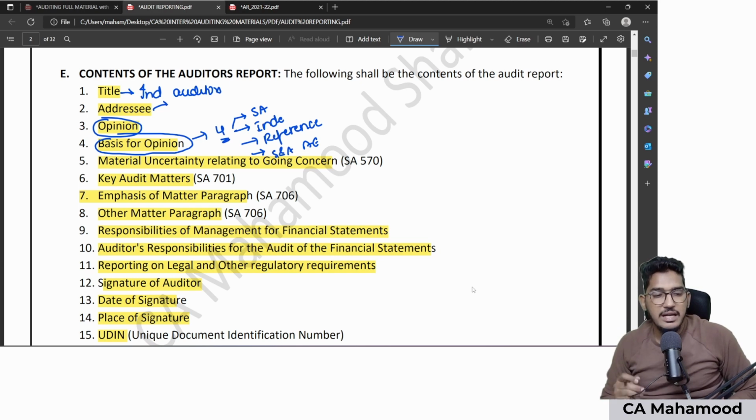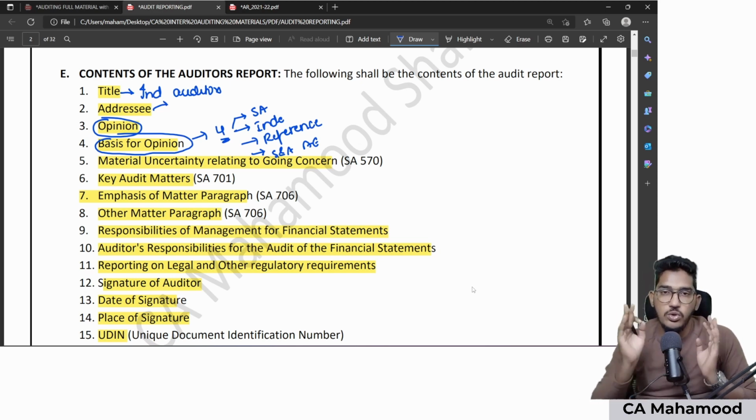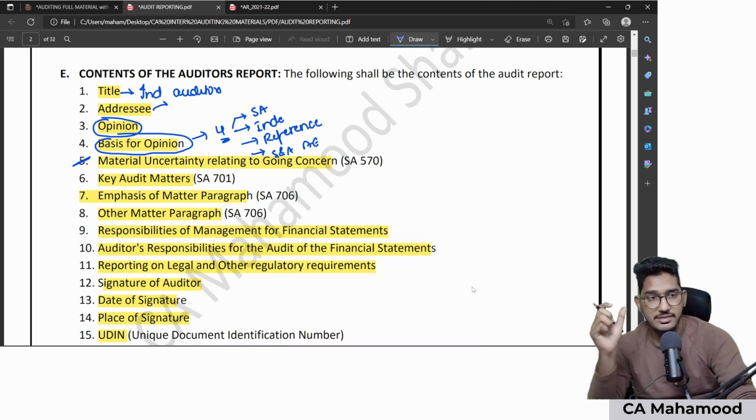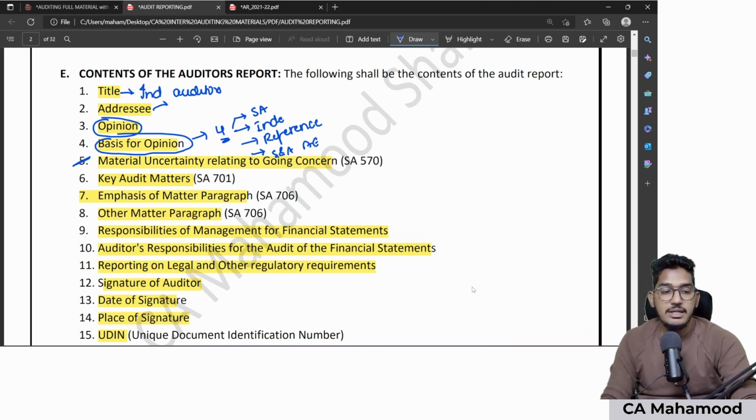But just remember here, as a part of contents of the audit report, one paragraph relating to going concern will also come in our audit report. So ignore this for the time being. This will be covered as a part of SA 570 in the standards on auditing. Now let us come to the next point, key audit matter.